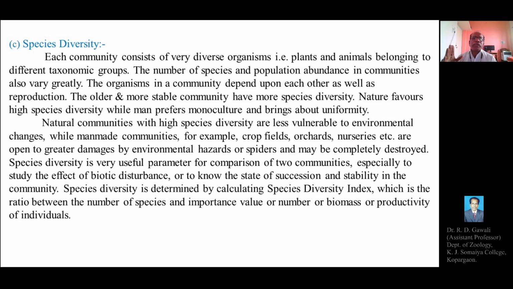Nature favors high species diversity, while man prefers monoculture and brings about uniformity. Nature favors high species diversity, but human beings, who perform agricultural practices, prefer monoculture, the cultivation of a single crop over a large area in a particular season, instead of cultivating a variety of crops in the agricultural field.